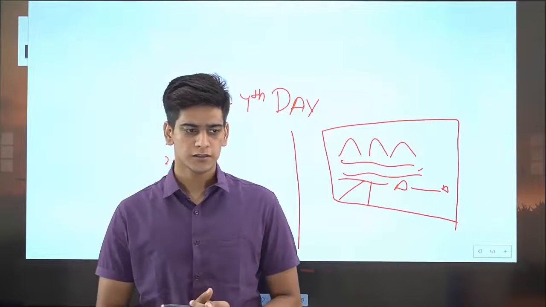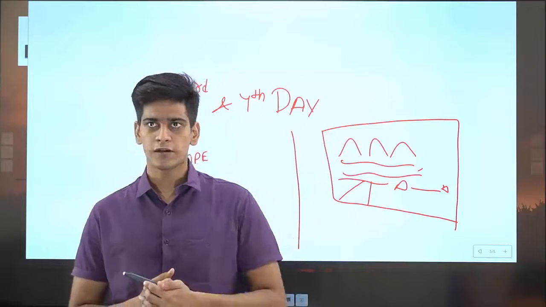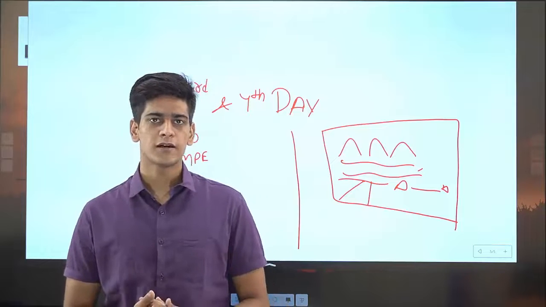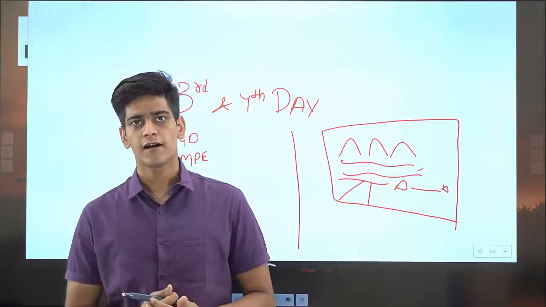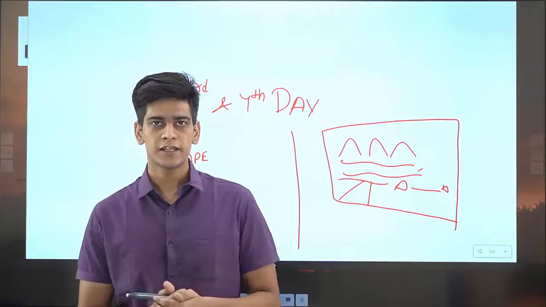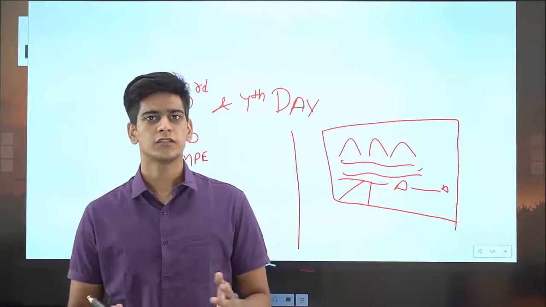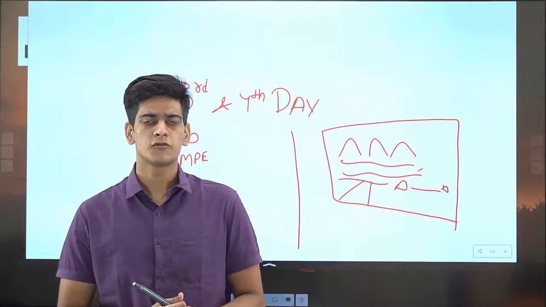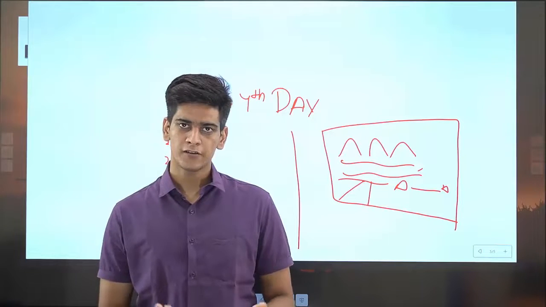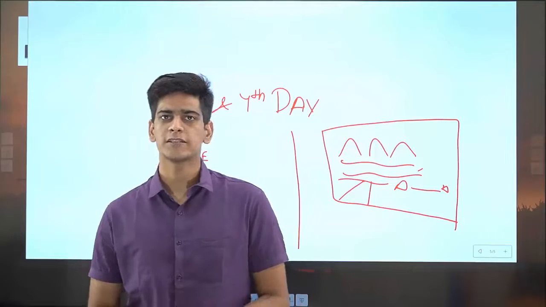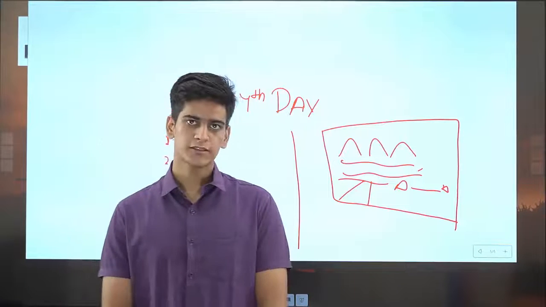So I would like to suggest that if you are not that kind of a fit person, don't be disheartened, because the obstacles there are not that hard. You can easily complete about 6 to 7 obstacles. So what you can do is just run 3 to 4 kilometers daily, do some gym and a few pull-ups and push-ups, and you will be good to go, and you can easily clear the obstacles in your individual obstacle. Now the other task is the command task.